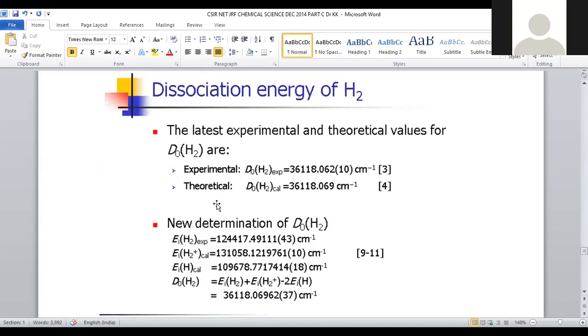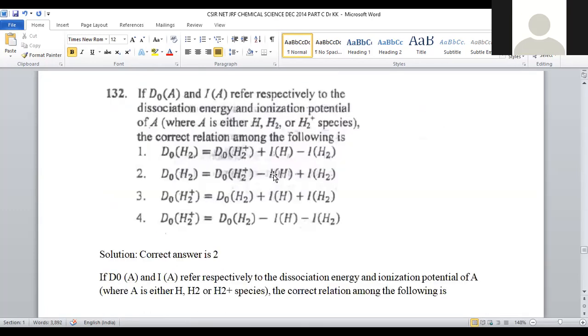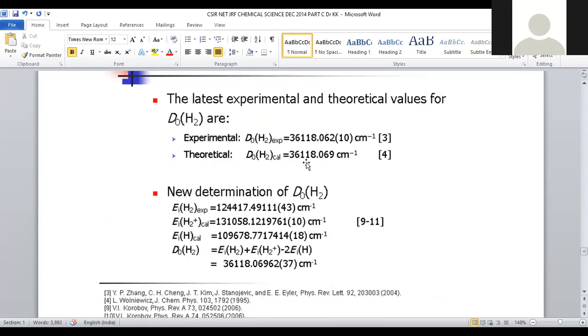In order to get this relation, the dissociation energy for the hydrogen molecule is given here. The experimental value is 36,118.062. This is the value calculated experimentally. The dissociation energy of hydrogen calculated theoretically is almost equal, but there is a slight deviation; 36,118.069 will be taken.